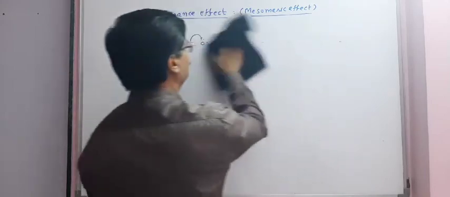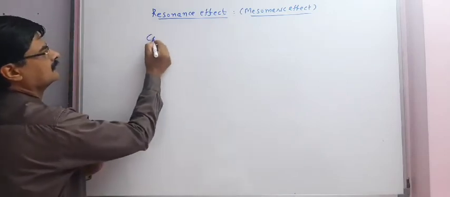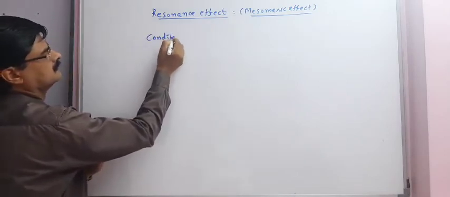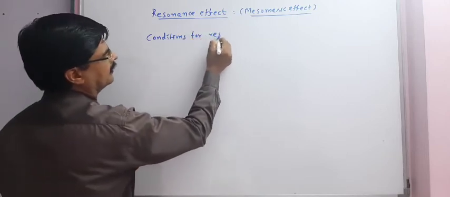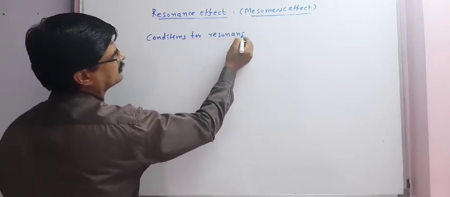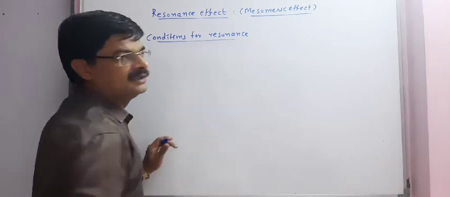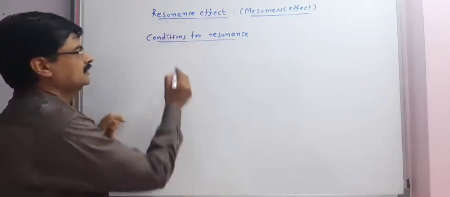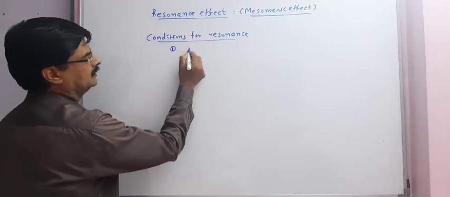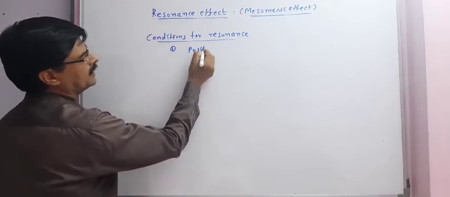Now first of all, we will decide the conditions for resonance. There are some conditions for drawing resonating structures. First condition, position of electrons.